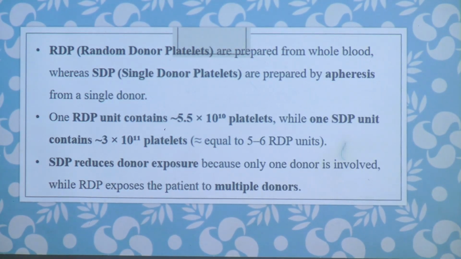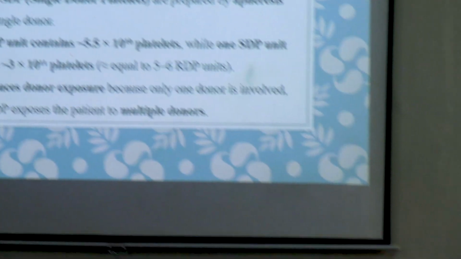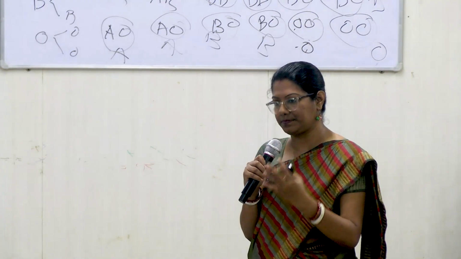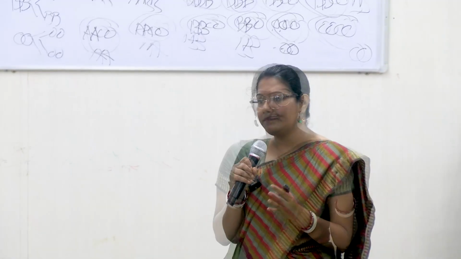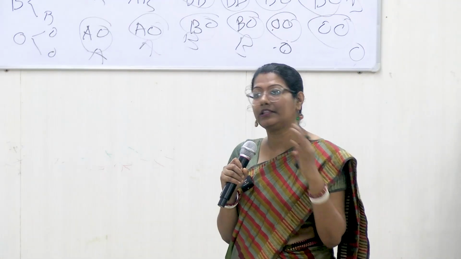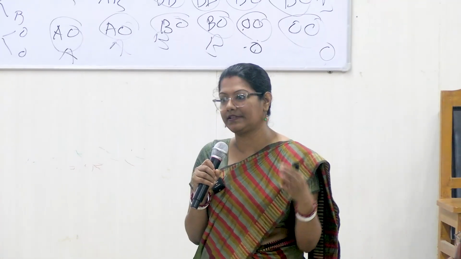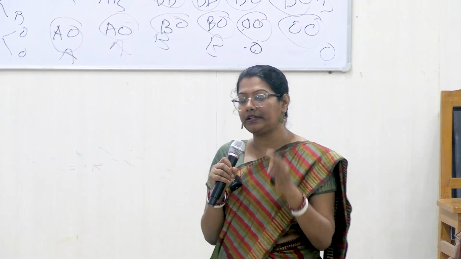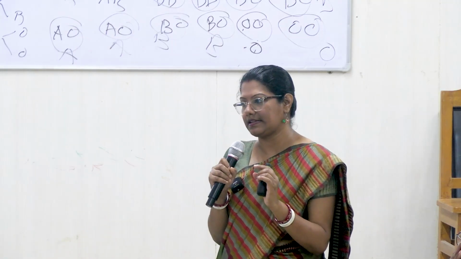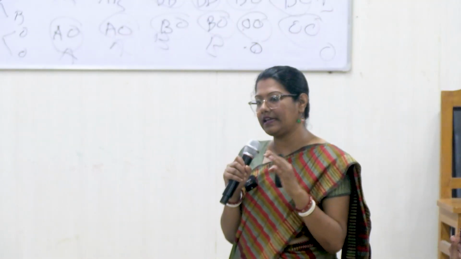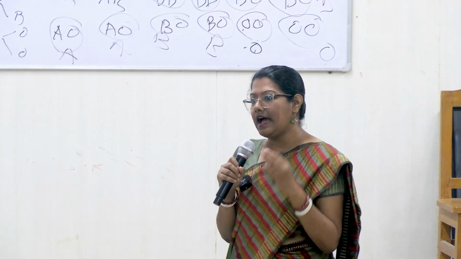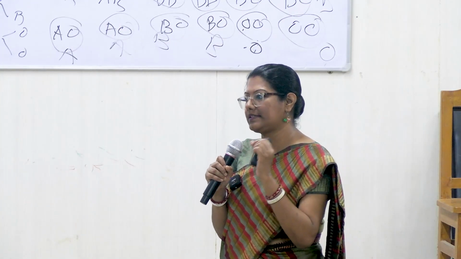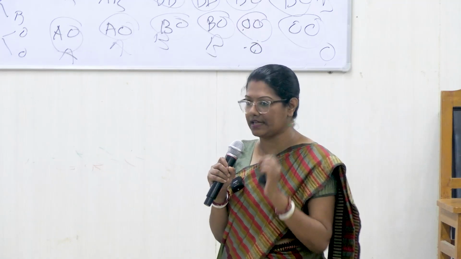Whatever whole blood we are collecting, 450 ml, from that 450 ml, whenever I do a soft spin and hard spin and collect platelets, it is in very low concentration. As a donor, at one point of time, I cannot collect more than 450 ml of blood, otherwise the donor will faint. So I have collected a very minimal amount of platelets. That's why I need to combine 4 or 5 random donor units. After that only, I have got the minimum criteria.